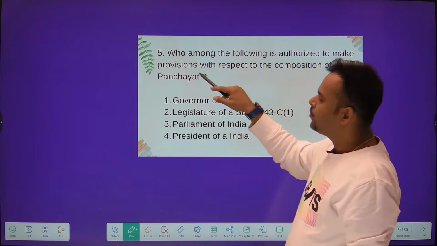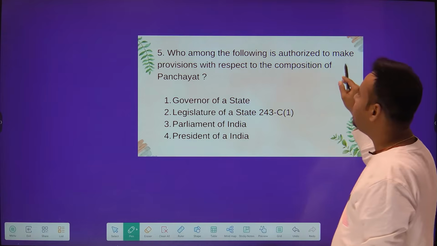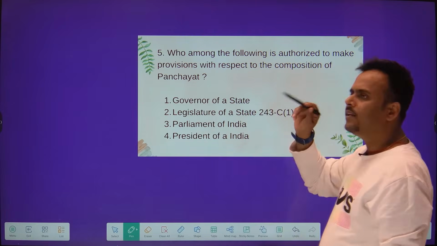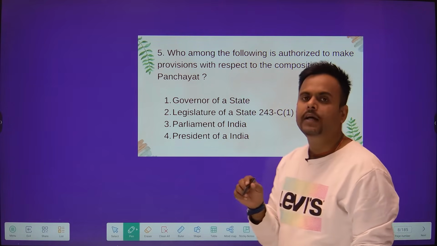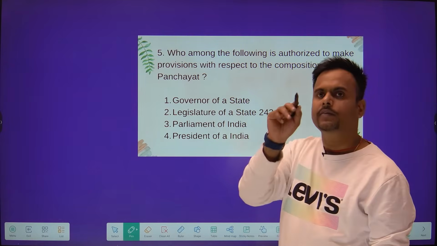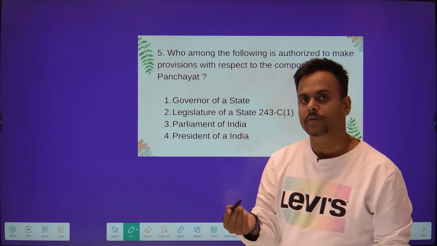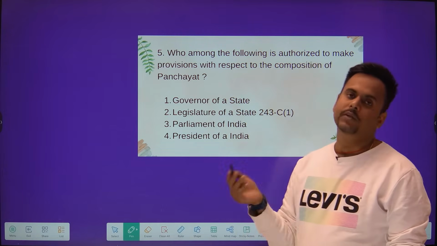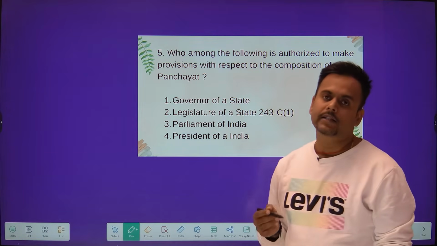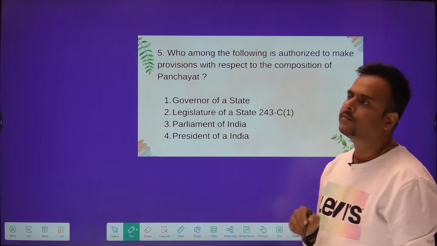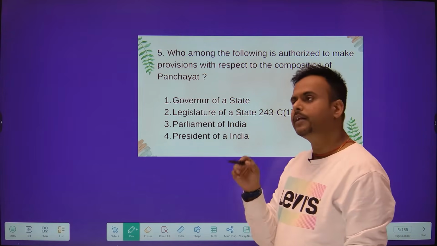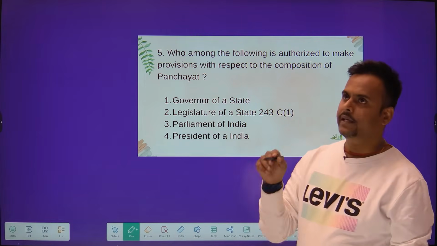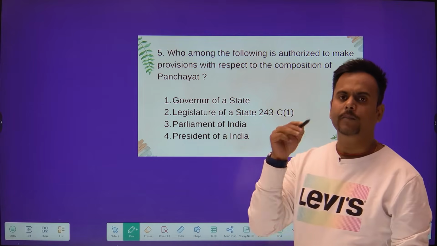Question number 5. Who among the following is authorized to make provisions with respect to the composition of the panchayat? Friends, there is one concept, and within the vicinity of that one concept, several questions come out and you have to answer them. The concept is very clear. When you read about panchayat and the Panchayati Raj institution, you should be well acquainted that it comes under the state list, and the state government is responsible for everything. Article 40 says that the central government should give attention and all other aid for the organization of village panchayats and for promoting them.